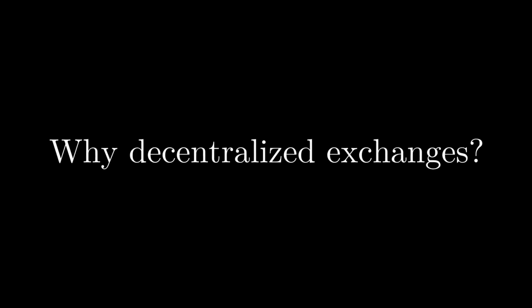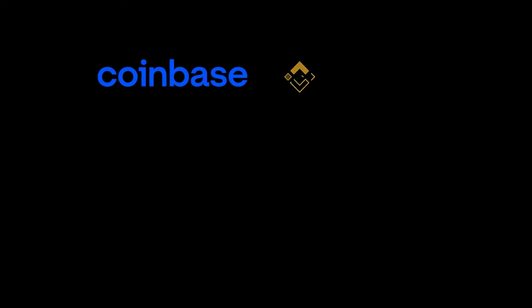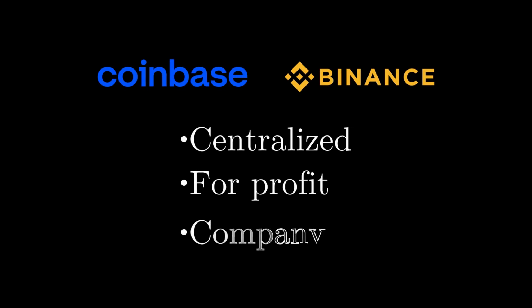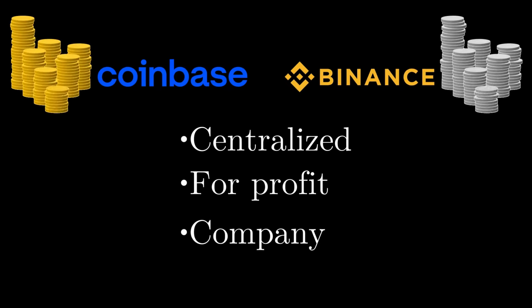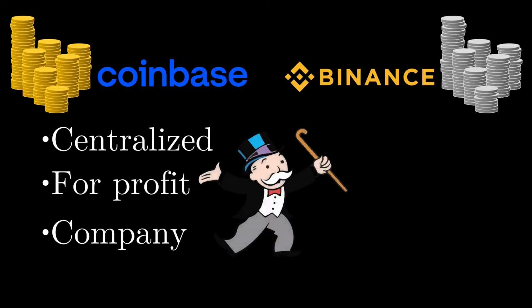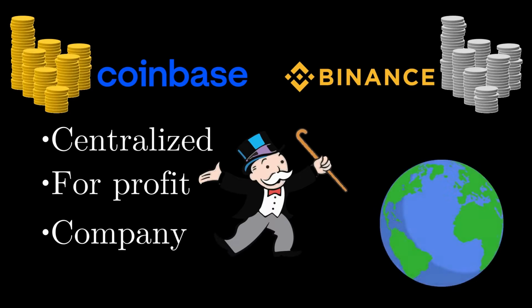You might be familiar with cryptocurrency exchanges such as Coinbase and Binance. These are centralized for-profit companies that offer websites and apps where you can buy and sell digital assets like coins and tokens. Coinbase has monopolized crypto exchange in the US, and Binance in pretty much the rest of the world.